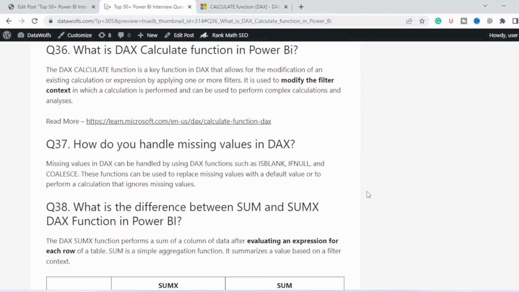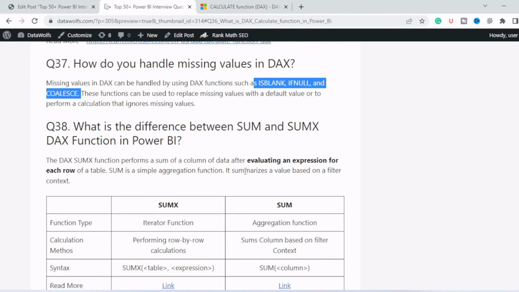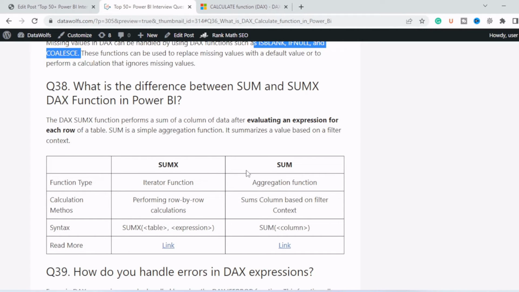Now the next question is, how do you handle missing values in DAX? Missing values in DAX can be handled by using DAX functions such as ISBLANK, ISEMPTY and COALESCE. These functions can be used to replace missing values with a default value or to perform a calculation that ignores missing values.